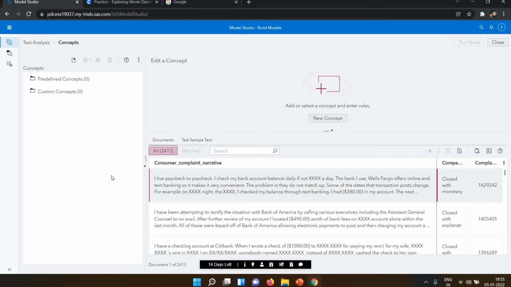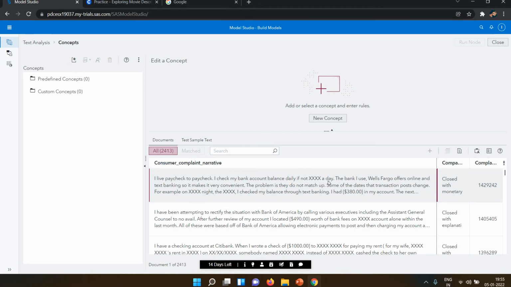Now you can see here the consumer complaint narrative. The consumer complained about this: I live paycheck to paycheck. I check the bank account balance daily.